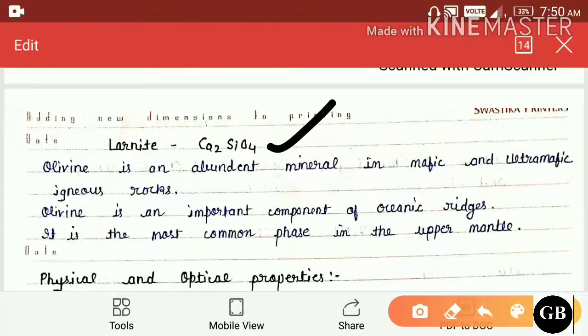And olivine is an abundant mineral in mafic and ultramafic igneous rock. That means it is found in the deeper part of the earth, and also it is a component of the oceanic ridges and a common phase in the upper mantle.